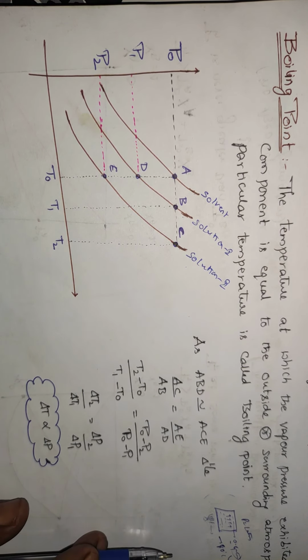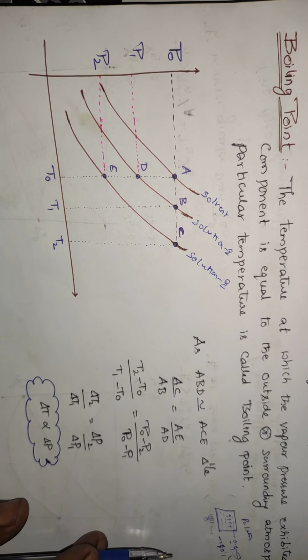So if you see here, the triangle ABD is similar to ACE. So AC by AB should be equal to AE by AD. AC you can write as T2 minus T naught.